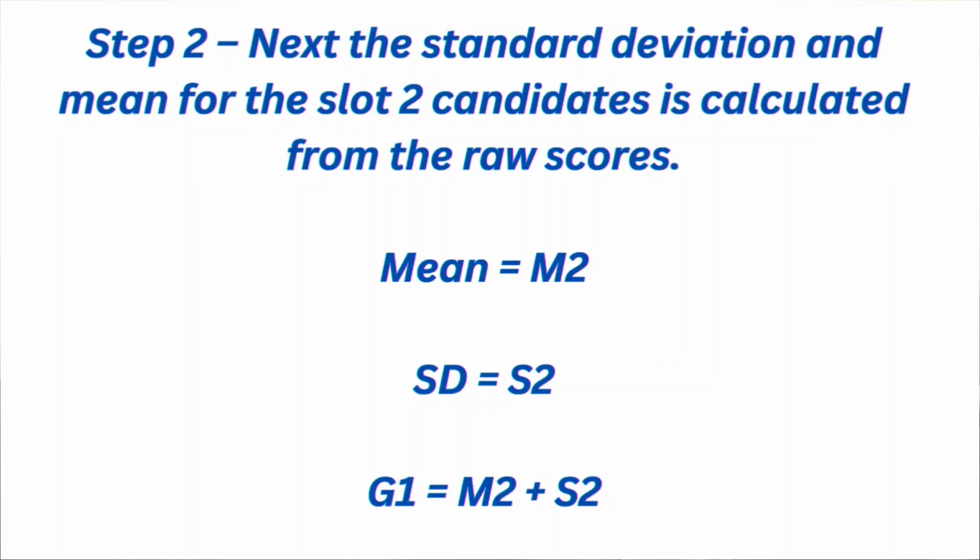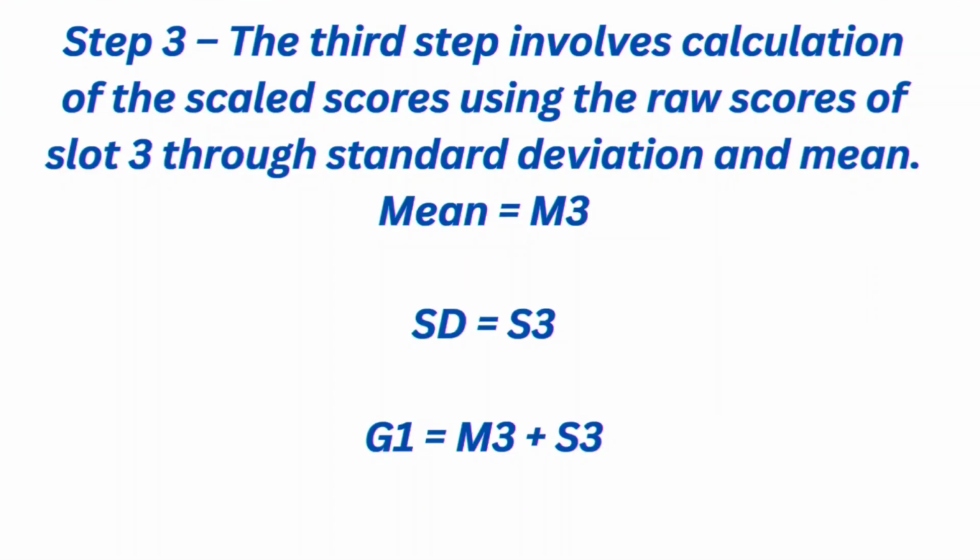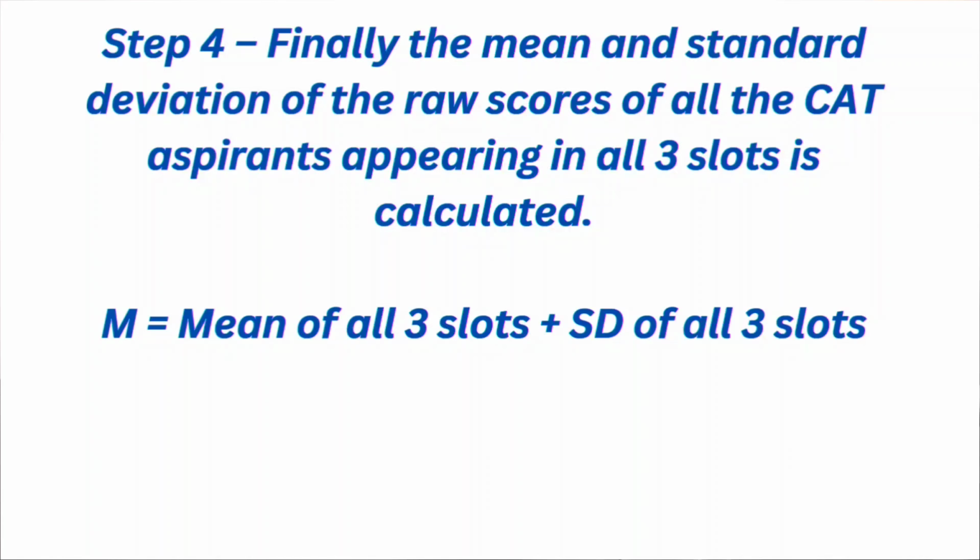Then in step 2, next the standard deviation and mean for the slot 2 candidates is calculated from the raw scores. Then step 3 involves the calculation of scaled scores using the raw scores of slot 3 through standard deviation and mean. Then in step 4, finally the mean and standard deviation of the raw scores of all the CAT aspirants appearing in all the 3 slots is calculated.